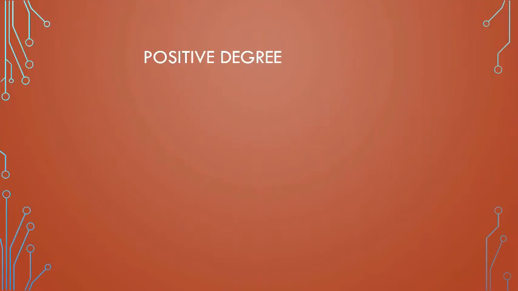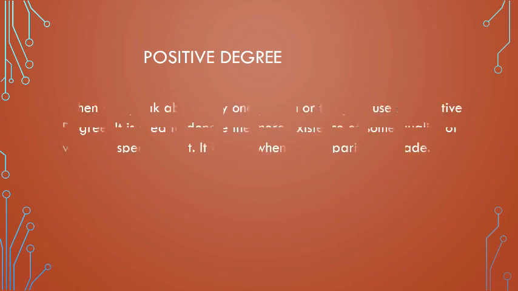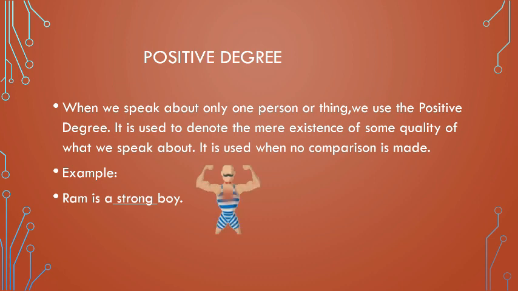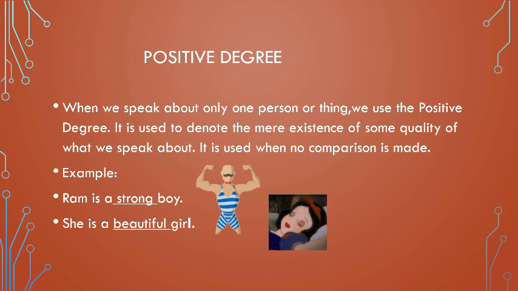Positive degree. When we speak about only one person or thing, we use the positive degree. It is used to denote the mere existence of some quality of what we speak about. It is used when no comparison is made. Example: Ram is a strong boy. She is a beautiful girl. Here we are talking about the simple quality of a person. Here no comparison is made.